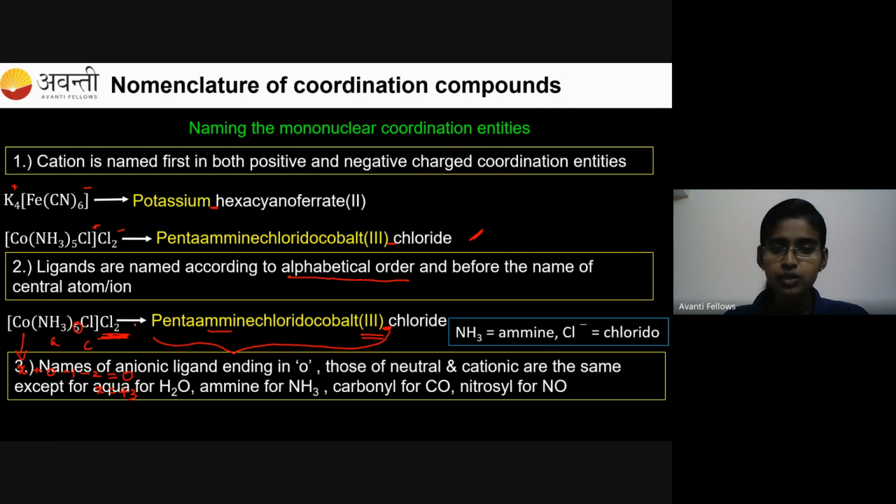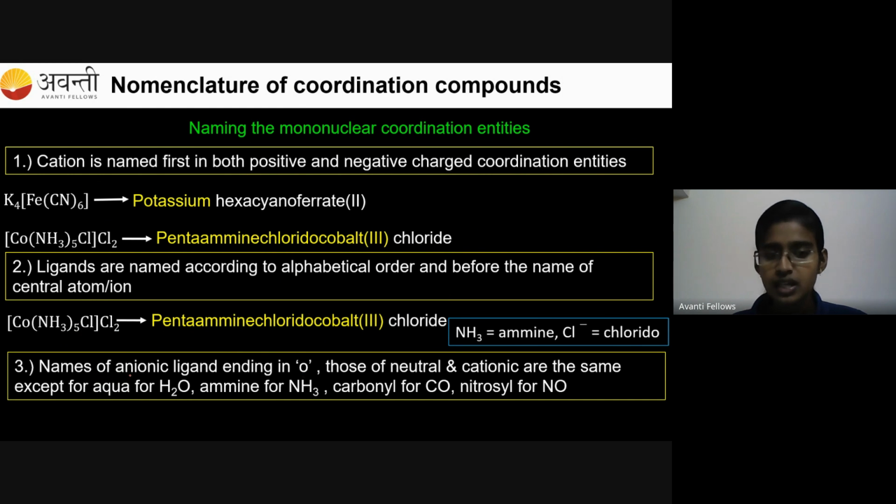And coming to rule number 3, the names of the anionic ligands end in O, and for neutral and cationic ligands, there are no special suffixes like O.